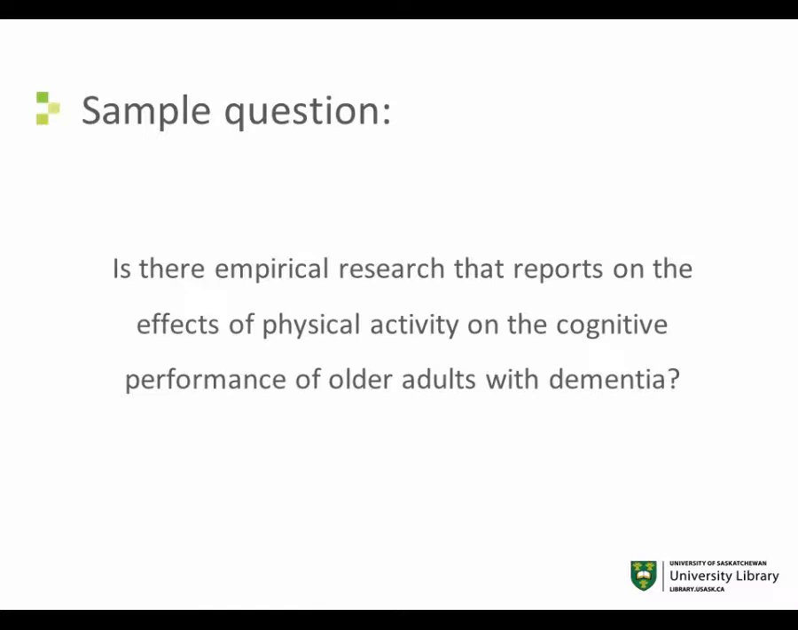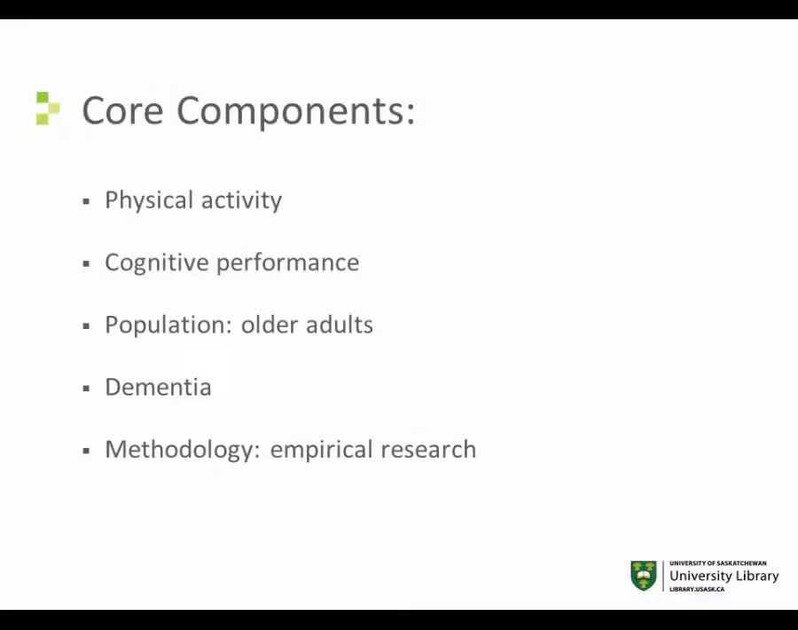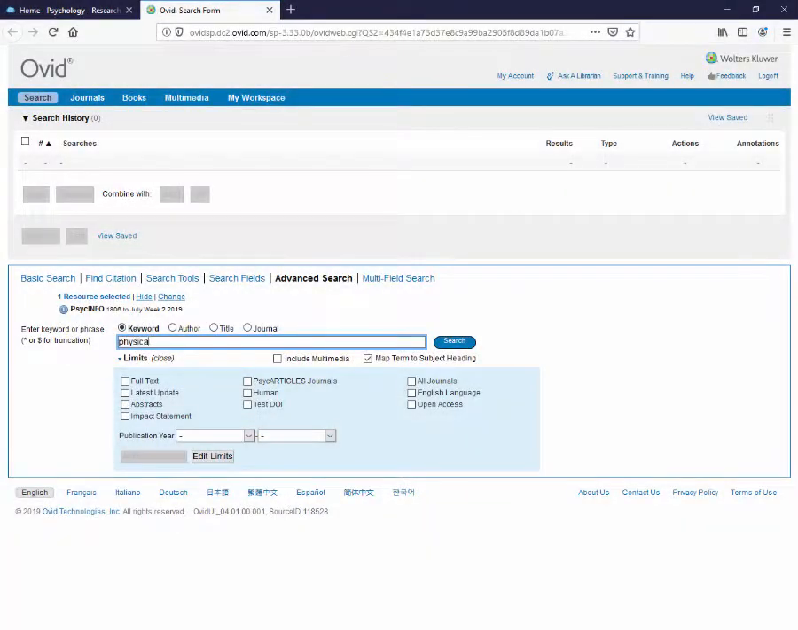Because PsycInfo wants to try to match or map a subject heading to our concepts, it's important that we first isolate and identify our unique concepts. So, in our example, we are looking at physical activity, cognitive performance in older adults with dementia. We also want empirically based evidence, specifically journal articles. So let's start our search.